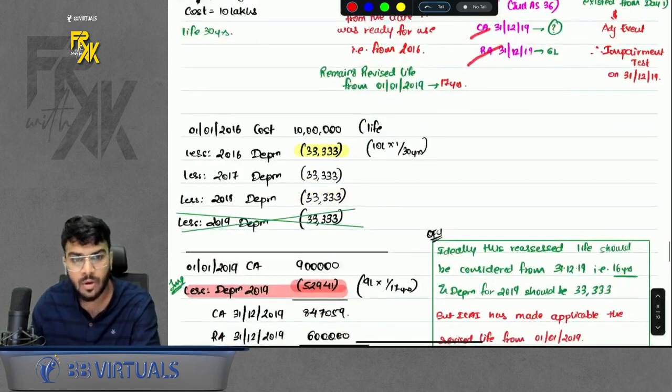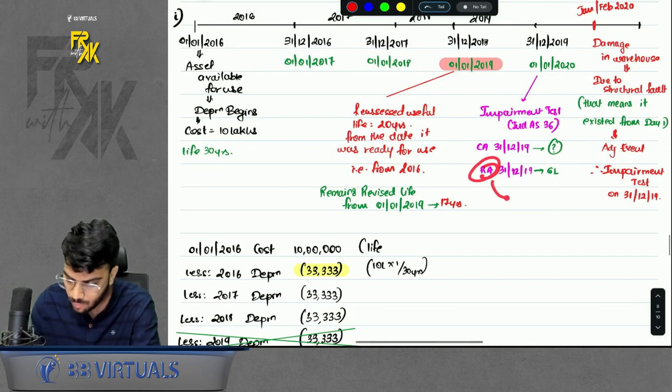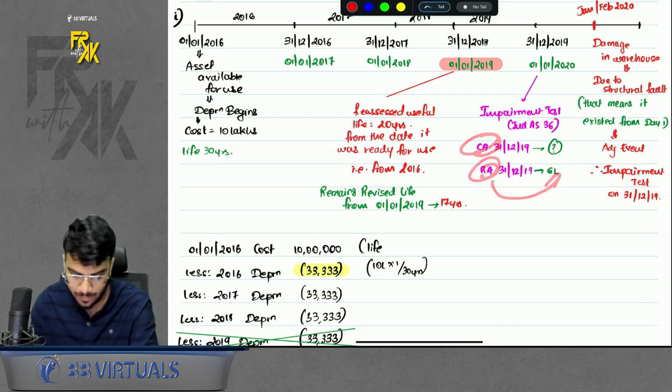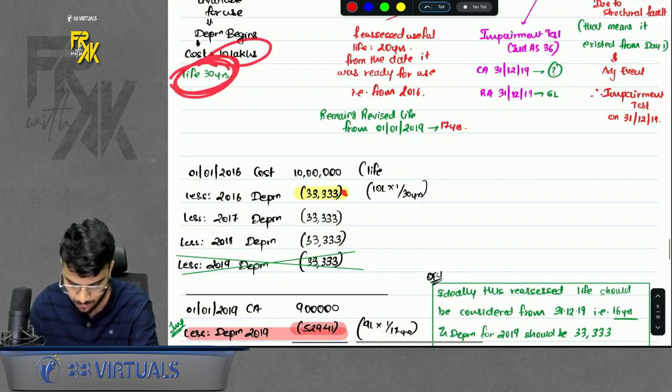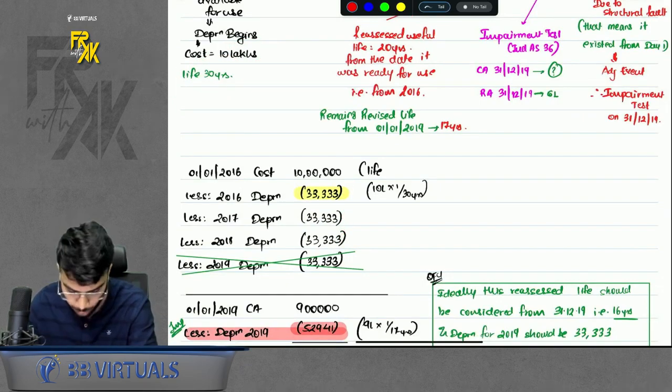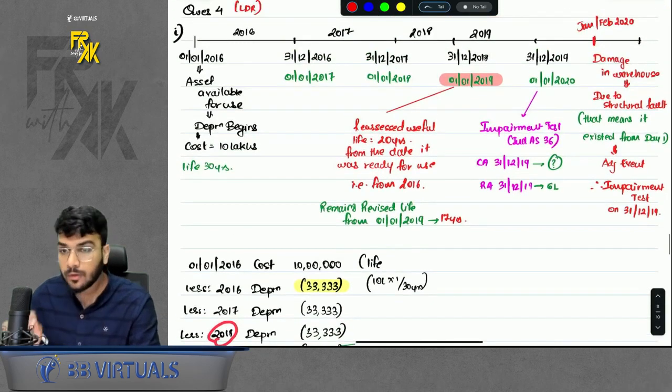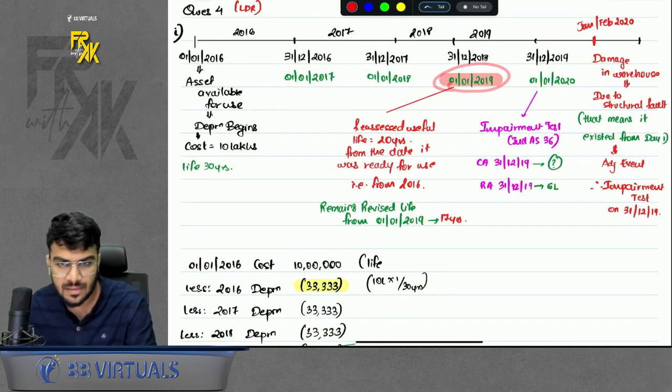What is the carrying amount? We already have it. What is the recoverable amount? We already have it. Carrying amount, you have to find it. Day 1 cost, with life normally 30 years. So keep on depreciating. 1, 2, 3. We depreciate till 2018. Now, for 2019, a revised life is given.